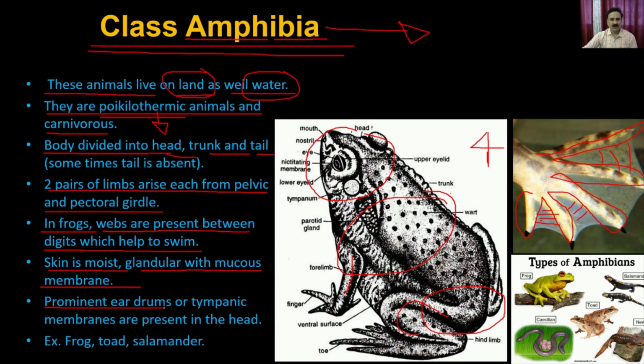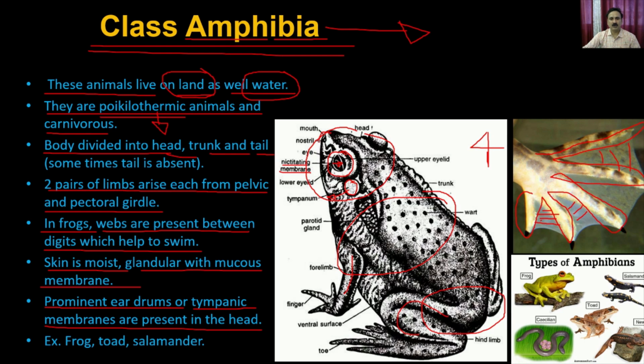They have a prominent eardrum, or the tympanic membrane, which is present on the head. This is what is called the tympanic membrane, which allows them to sense sound waves. And as you can see in this frog, they have very prominent eyes, and the eyes also have the nictitating membrane. Nictitating membrane means it has a film-like thing, so that when they swim within the water, this film comes on top of the eyes, and that's how they are able to see.